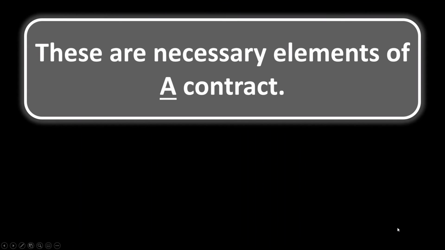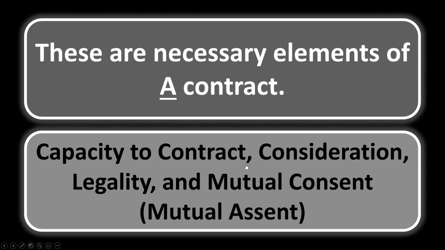Contracts 5. These are necessary elements of a contract. So we're not necessarily saying a real estate contract, but any type of contract. What are the 4 necessary elements? Okay, the 4 that we should talk about here are the capacity to contract. Remember, you have to have not been declared incompetent in a court of law.